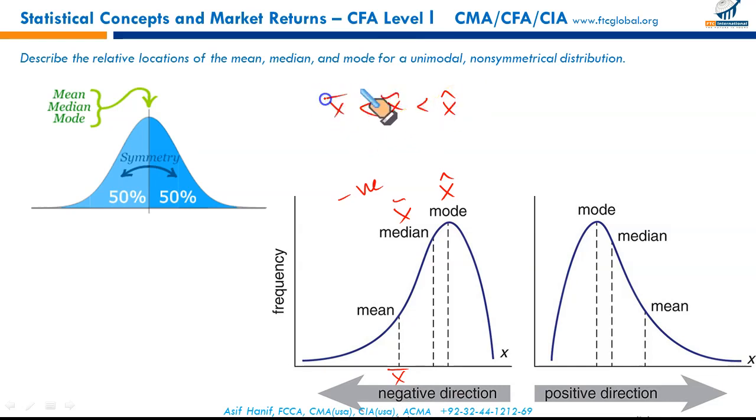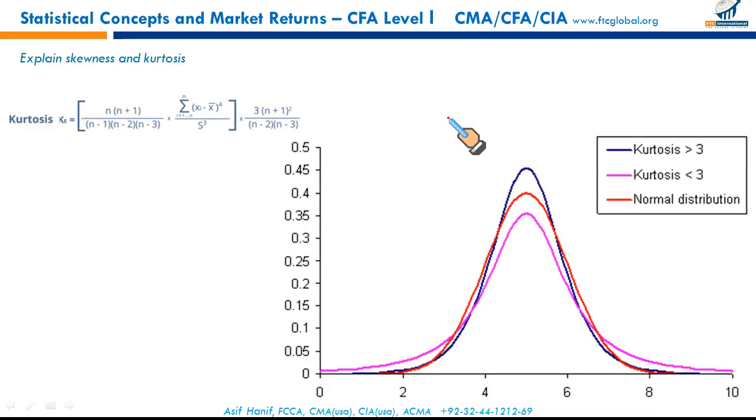For a positively skewed distribution, you can see that mode is at this end. This is your mode, this is your central value median, and this is your mean. So in this case, you can say that your mean is greater than your median and it's greater than mode. I'm sure you have already understood these terms individually. Average is the mean, central value is called median, and the most repetitive value is called the mode, and this is how they are laid out. Just an outline, I'm not going into details. Next area, I think the second last LOS, explains skewness and kurtosis.